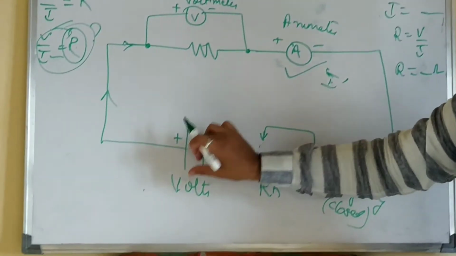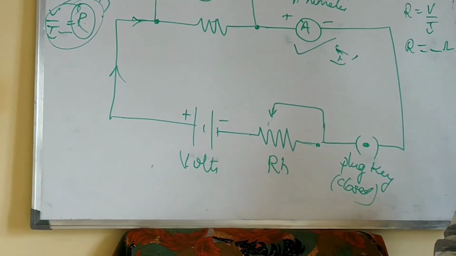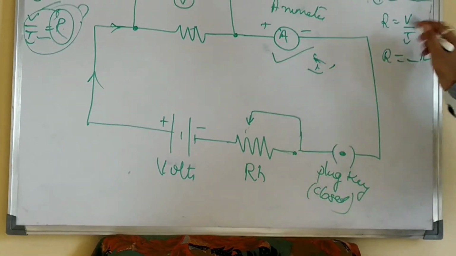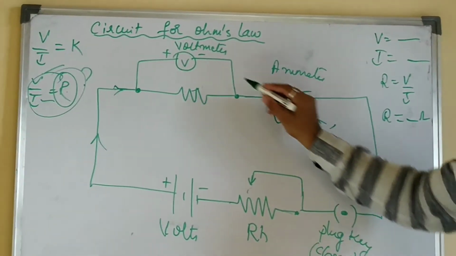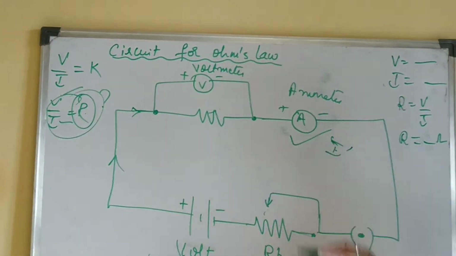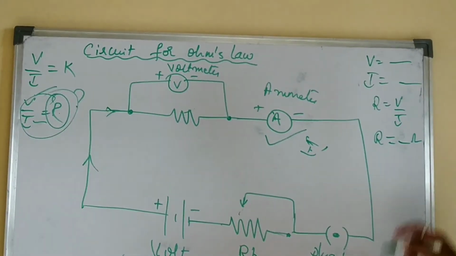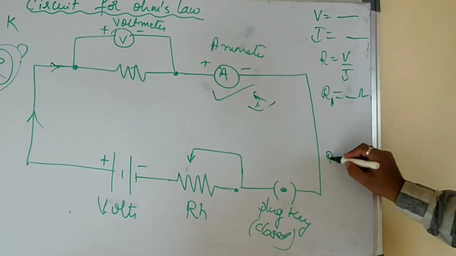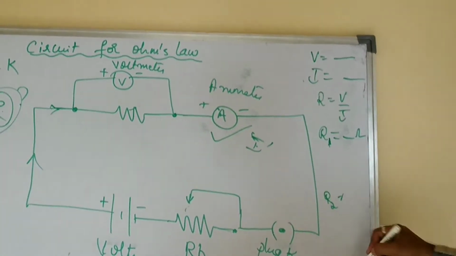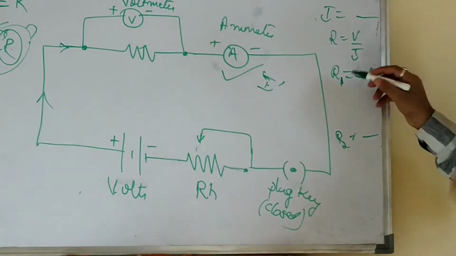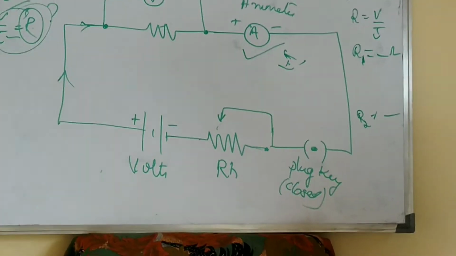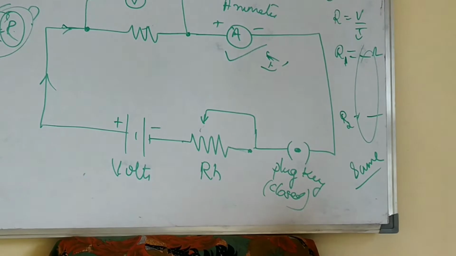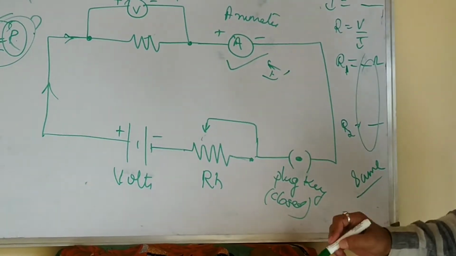Now change this power supply voltage value, or else vary this rheostat, so that the voltmeter will show one more reading and the ammeter will show one more reading. Find out, this first reading is R1. Take the second reading. Again find out V by I. You get R2. Like that R1, R2, R3. All the readings should be the same, or approximately the same.